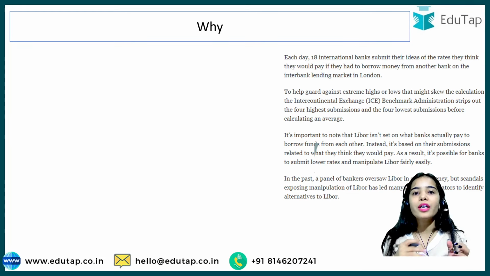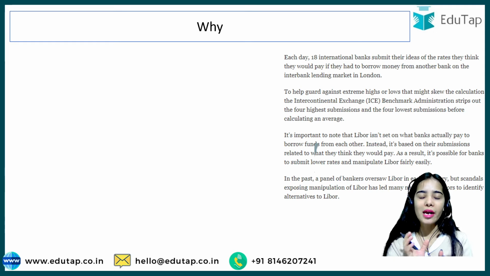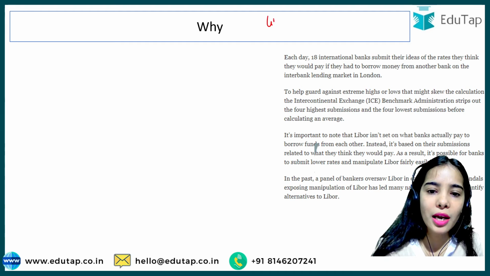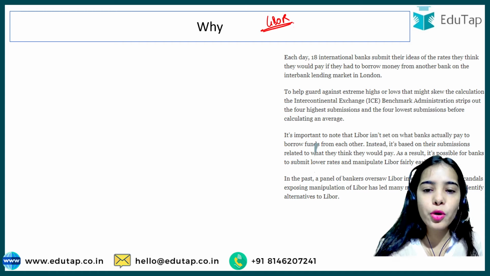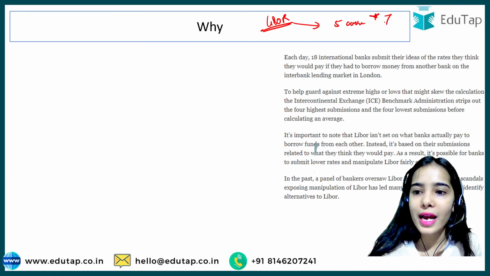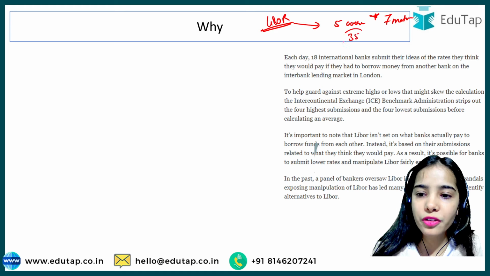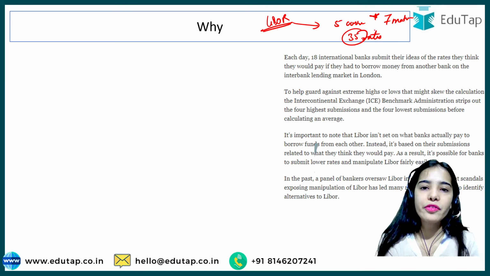Now, why are we transitioning away from Libor? It was such a popular method that the whole world was using it as the benchmark rate, so why is it getting replaced? Let's first understand how Libor is set. The Libor rate is set for 5 currencies and 7 maturities. For each currency, the 7 maturities, the Libor rate is calculated. So 35 rates are calculated every day for Libor.